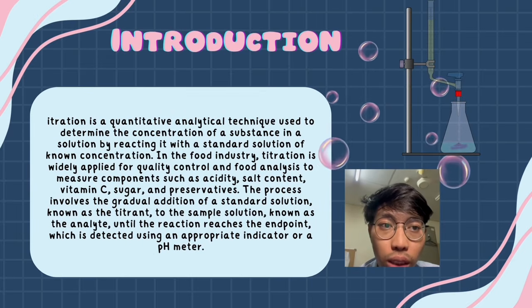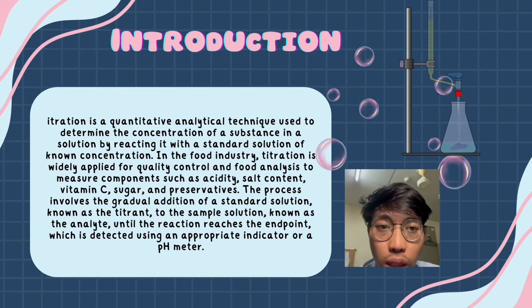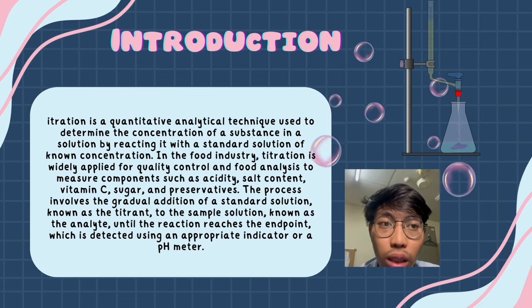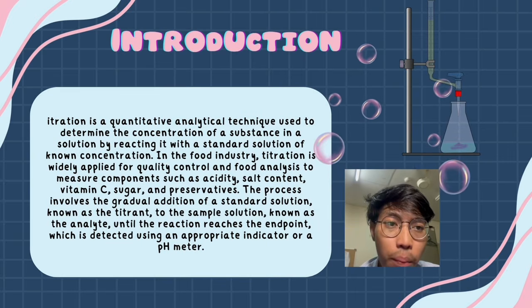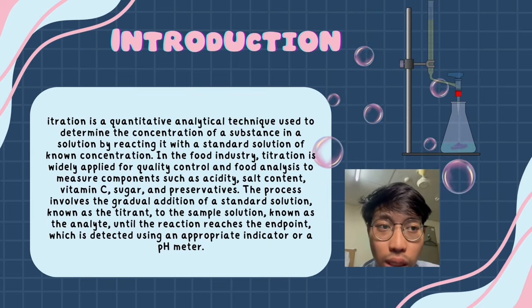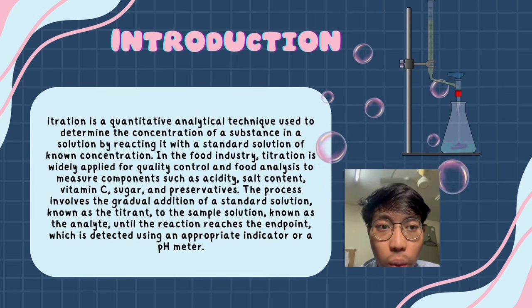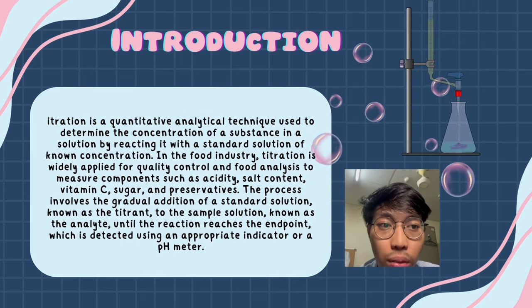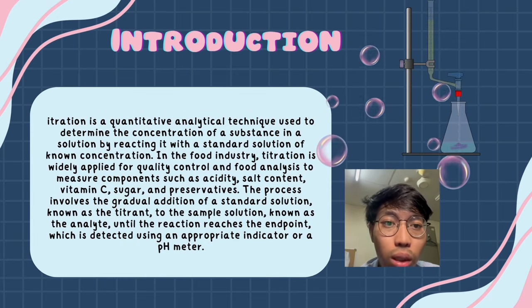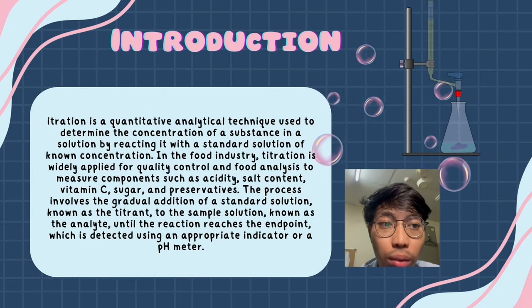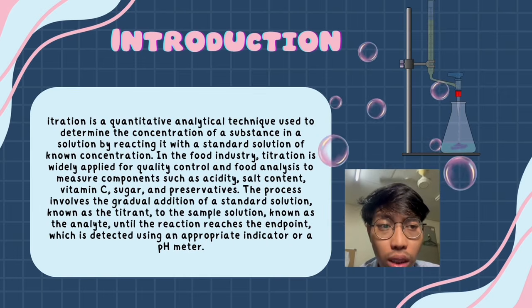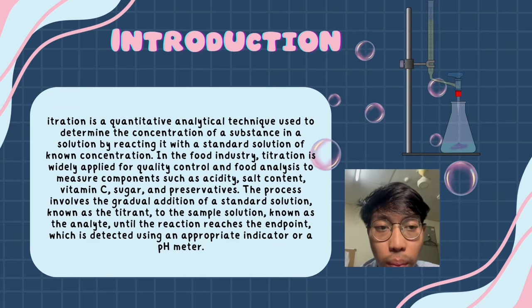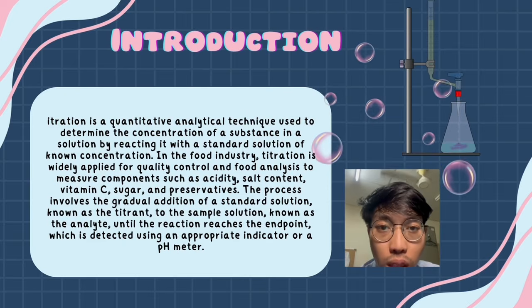Titration is an essential technique in analytical chemistry because it provides accurate, precise and reliable quantitative measurement. In the food industry, it helps ensure product quality, consistency and compliance with food safety regulations. Titration is also used to monitor the nutritional value, detect adulteration, control manufacturing processes and verify that food products meet established quality standards. As a result, titration plays a crucial role in maintaining food safety and protecting consumer health.